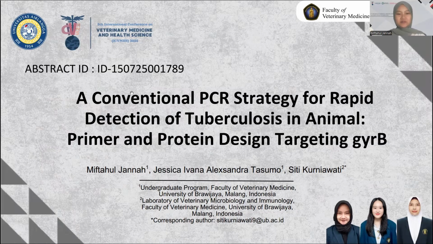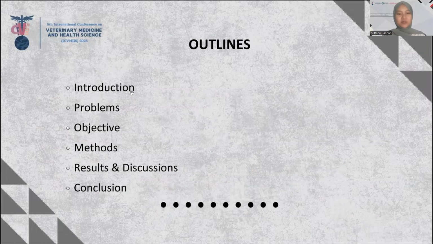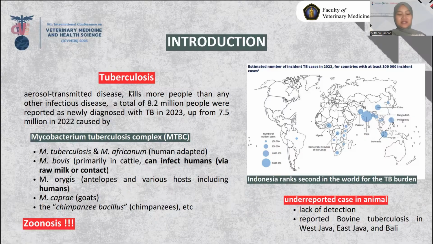I'm Miftahul Jannah from the Faculty of Veterinary Medicine, University of Brawijaya, with my team and under the supervision of Dr. Siti. Today, I will be sharing my research, a conventional PCR strategy for detection of tuberculosis in animals, primer and protein design targeting gyrB. This is my outline today.